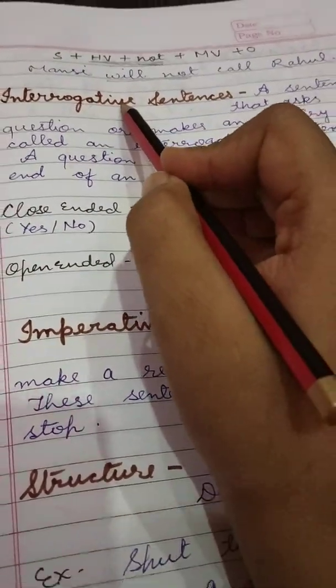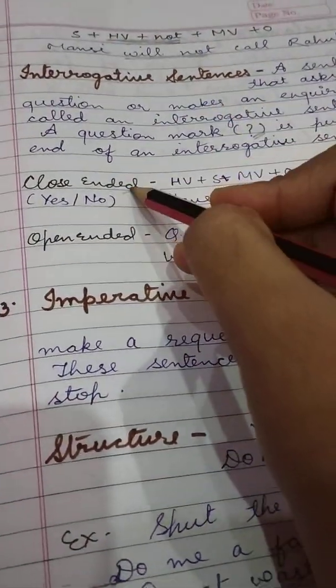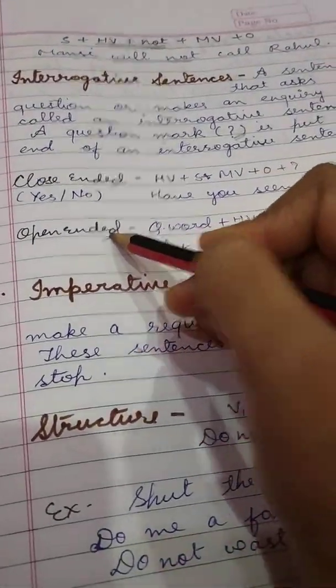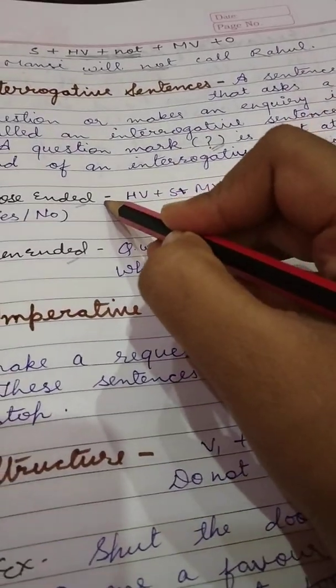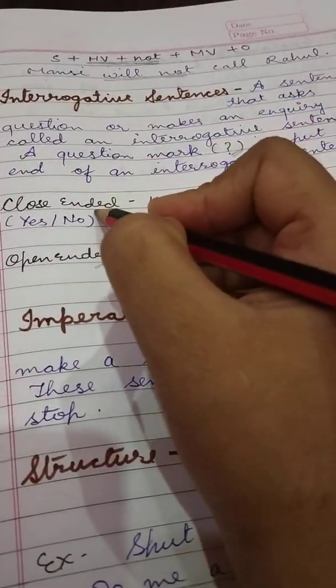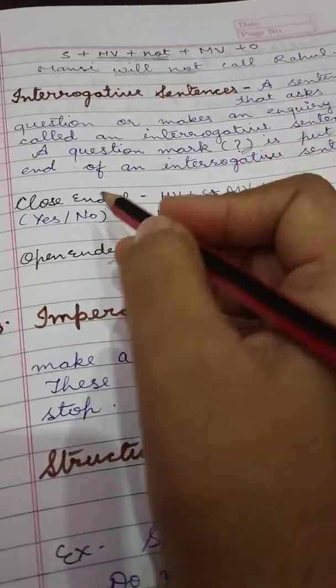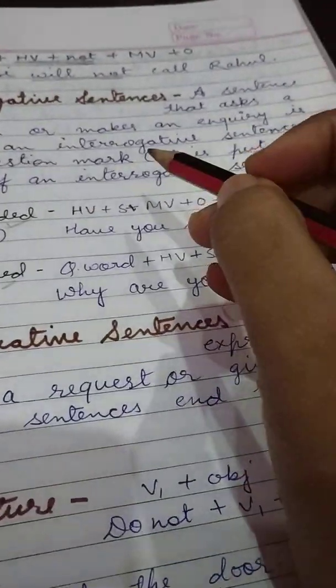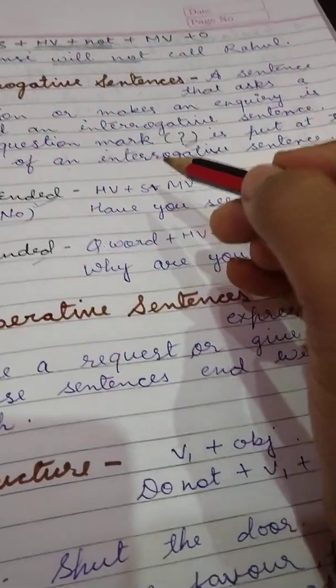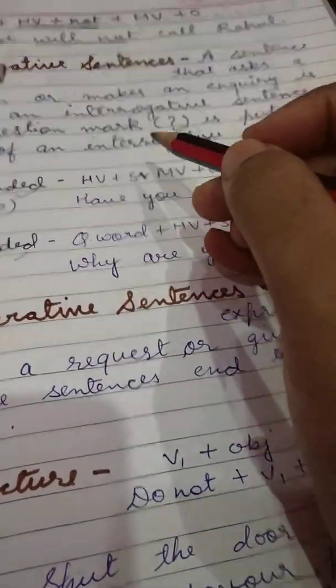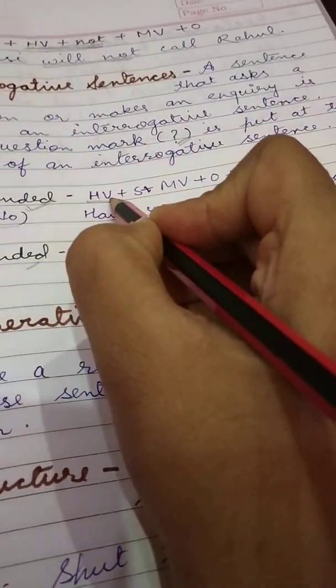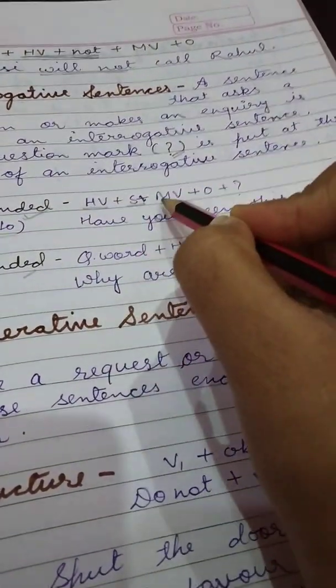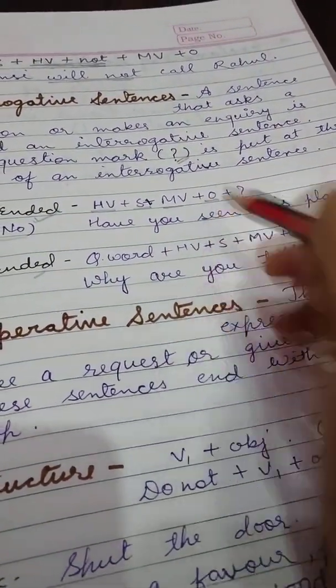Interrogative sentences can be of two types, close-ended and open-ended. What is the close-ended? The question sentence in which we give the answer by yes or no. In that type of question sentences, we firstly write the helping verb, then subject, then main verb, then object.